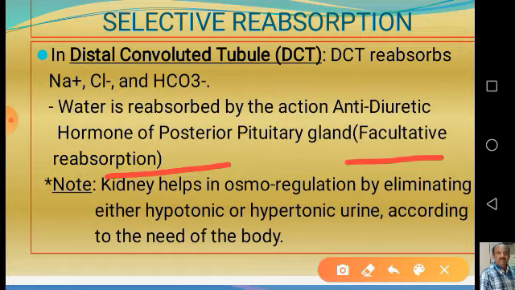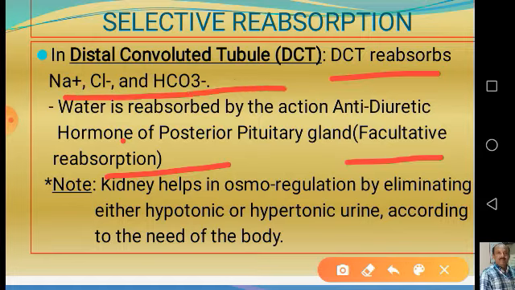If the water quantity is more, then more diluted urine is excreted. If the water quantity is less in the body, then it has to absorb water from the glomerular filtrate, because water is needed inside the body. That's why, depending upon the body condition, this reabsorption in the DCT may take place, and the DCT also reabsorbs sodium, chlorides and bicarbonate ions.